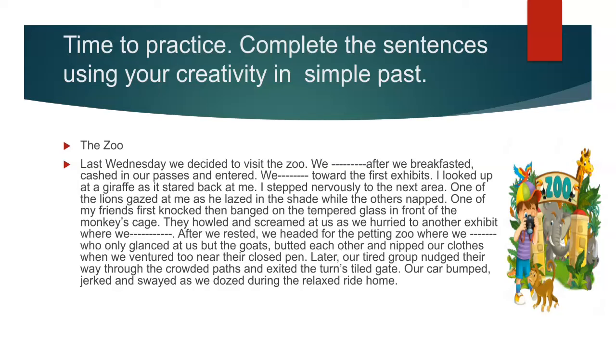The student will complete the sentences using simple past, writing in the red notebook. This paragraph is on page number 4 of the red notebook. You will choose the adequate verb that you consider the most appropriate.